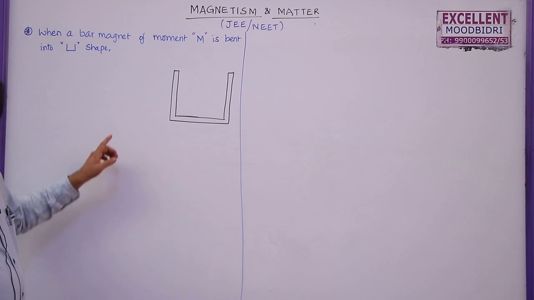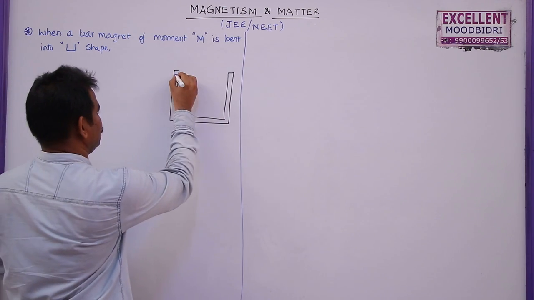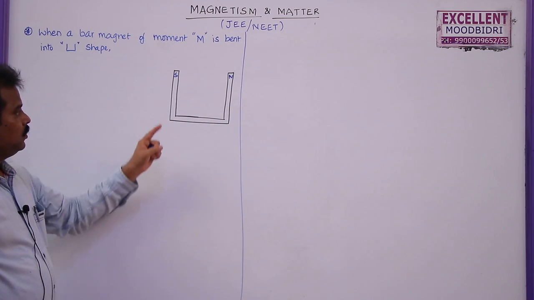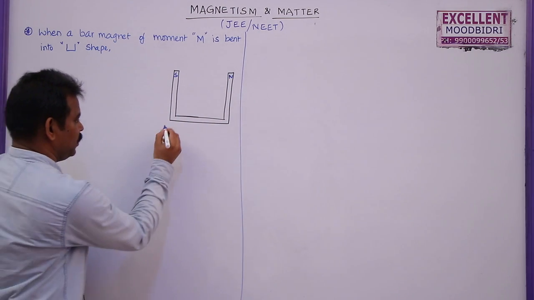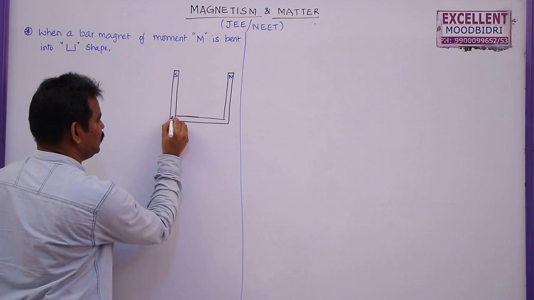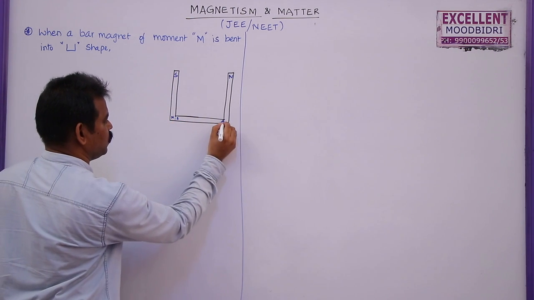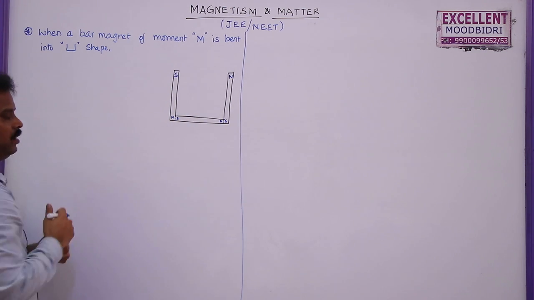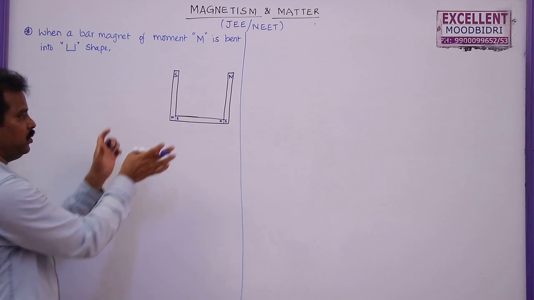Now, when it is bent in the U shape, this is the south pole, this is the north pole of the original magnet. Now it is bent in the U shape, and we have to assume that this is the north pole, this is the south pole, and this is the north pole, this is the south pole. So this will act as three different magnets placed like this.